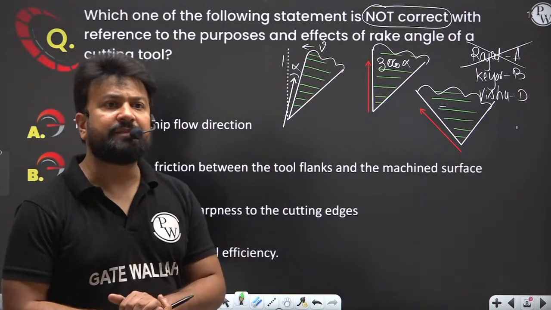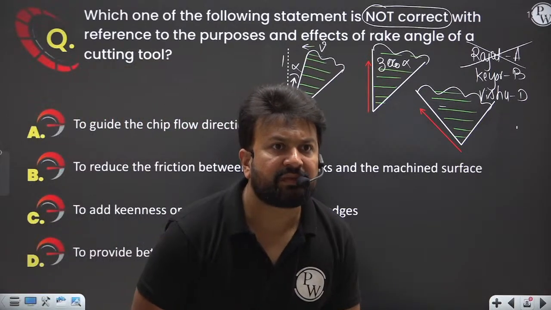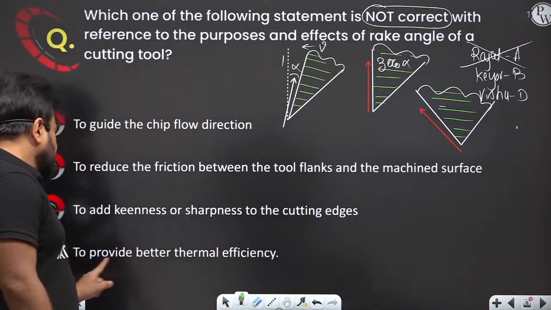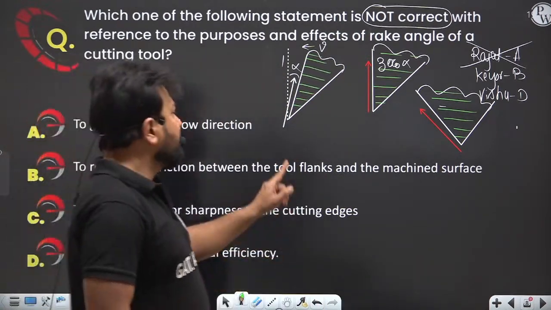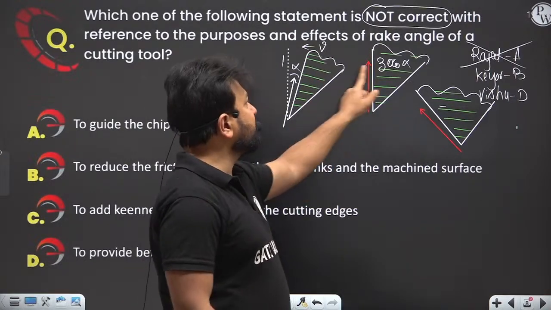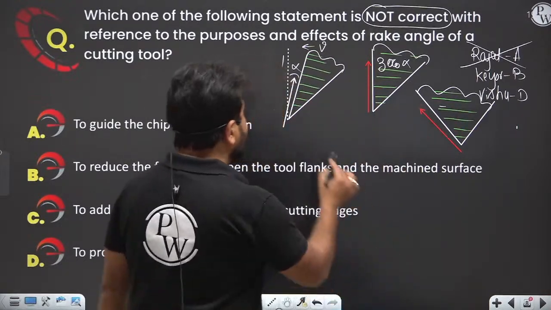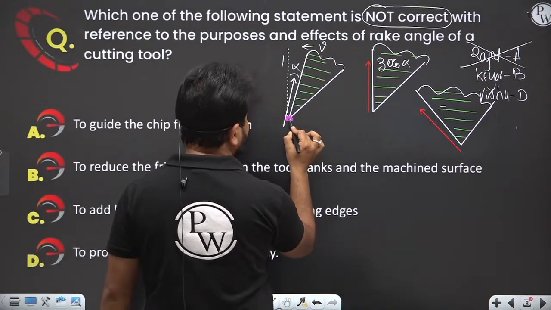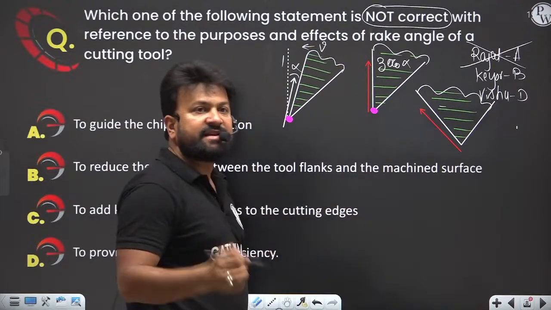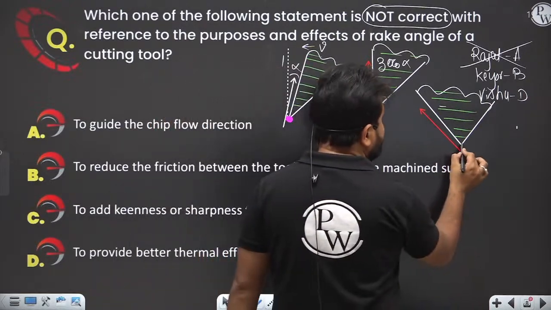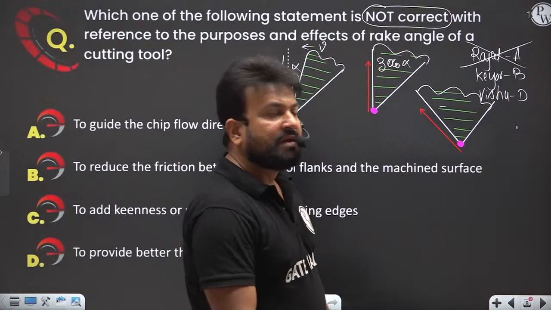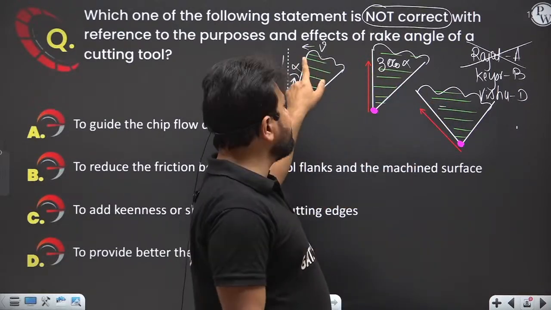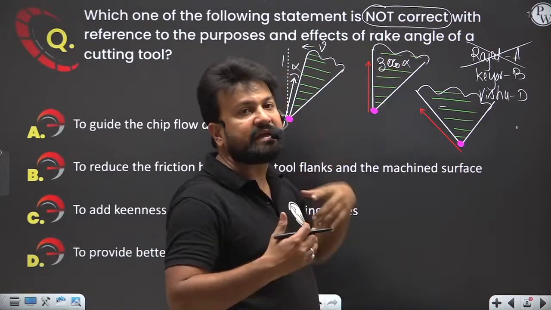Vishnu, tell me. What he says, to provide better thermal efficiency. Vishnu, as the rake angle changes, the supporting material changes. Behind this is the cutting edge. Behind that point, there is a cutting edge. Right, Vishnu? Here, tool supporting material. In every positive rake angle, supporting material is less. Zero rake angle, supporting material is large.